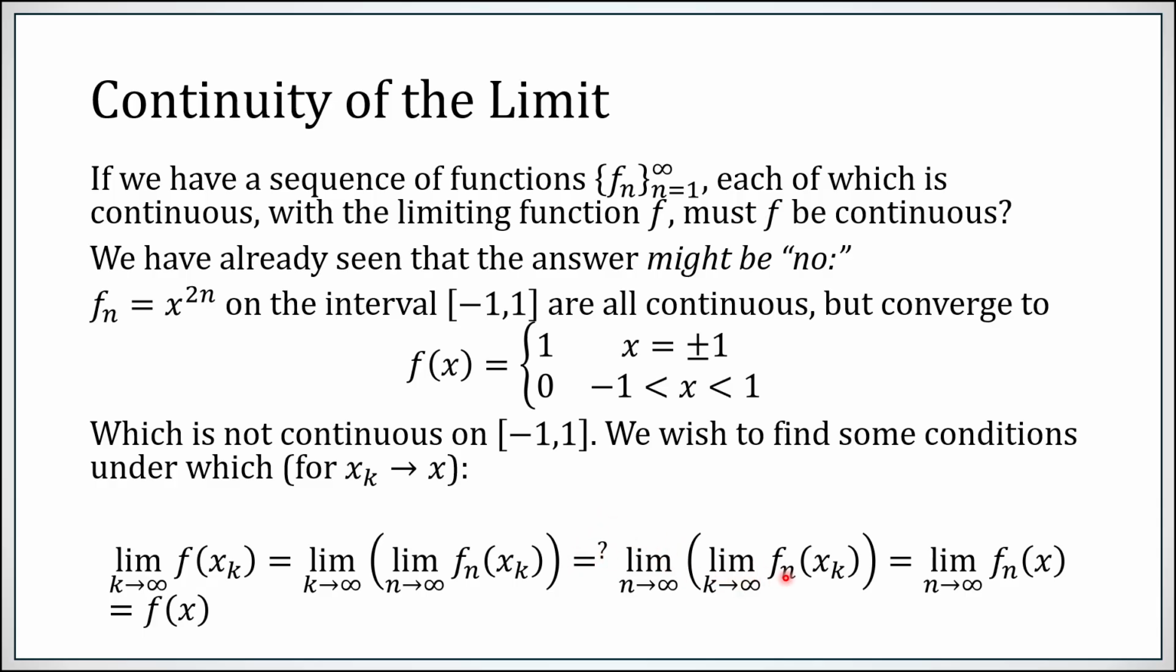But here, since f_n is continuous and x_k is approaching x, inside the parentheses you would just get f_n of x, and of course f_n of x as n goes to infinity just converges to f of x. So we want to know when these things would be equal, in other words, if f is continuous.